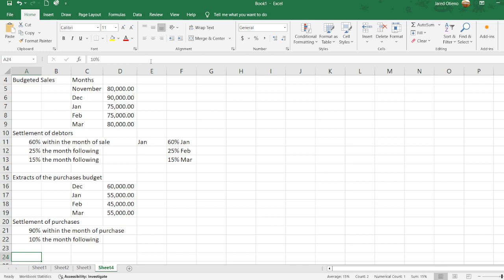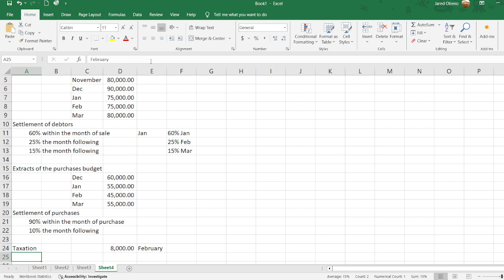Then you are required to prepare a cash budget for January, February, and March. So let me just repeat that last line there. That taxation is to be settled in the month of February. So in the month of February, they are paying taxation of 8,000 shillings. This is paid in the month of February.